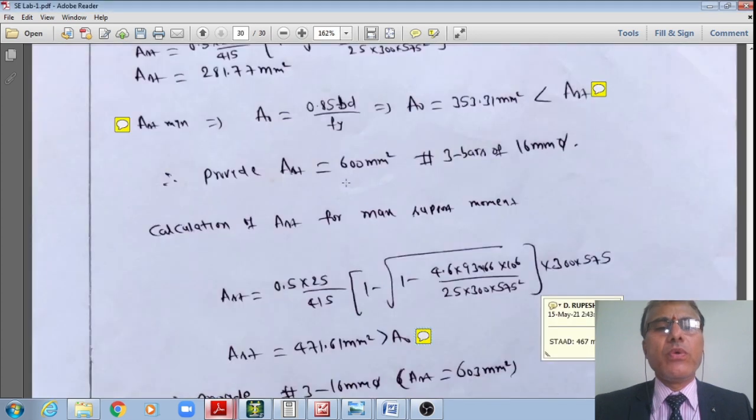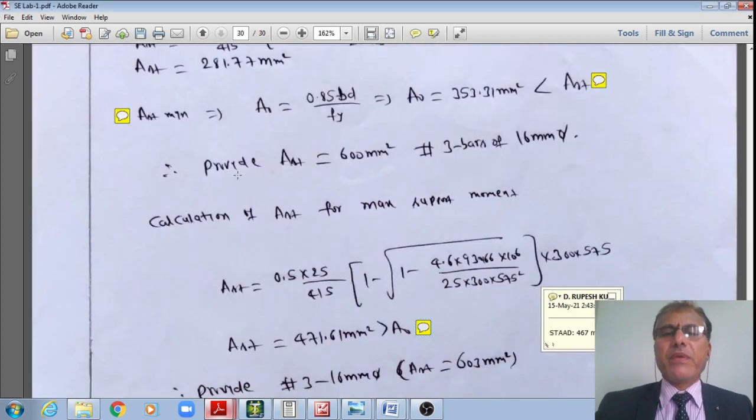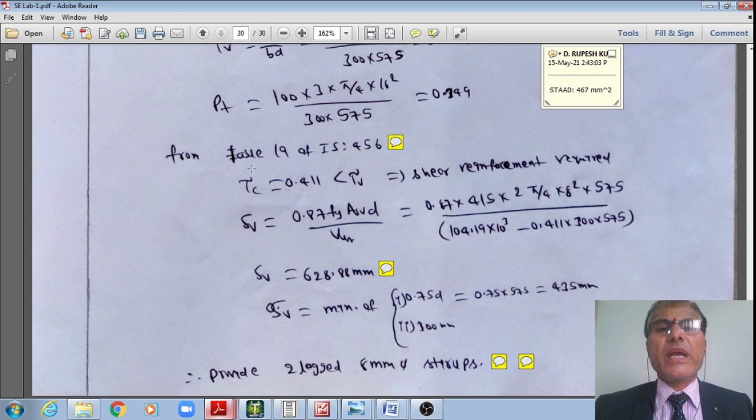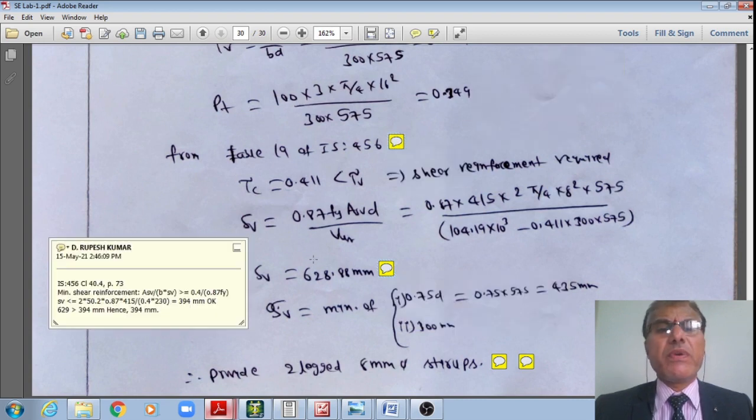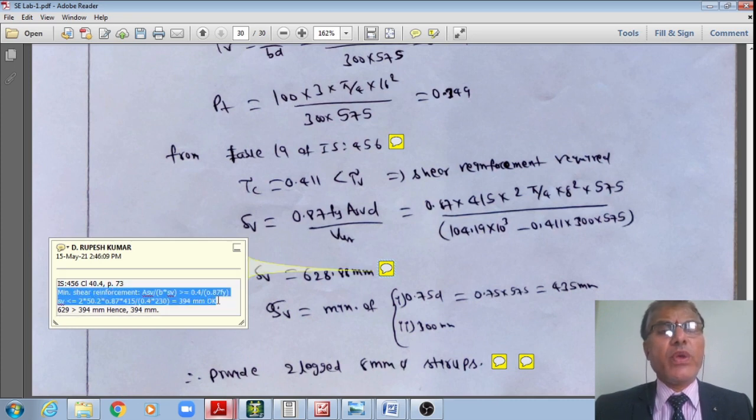Now let me do these calculations at a quicker pace, right? From the minimum shear criteria point of view, Asv by b Sv should be greater than or equal to 0.4 divided by 0.87 fy. If I substitute the numeric values using 8 mm 2-legged vertical stirrups, I'll get spacing should not be more than 394 mm.